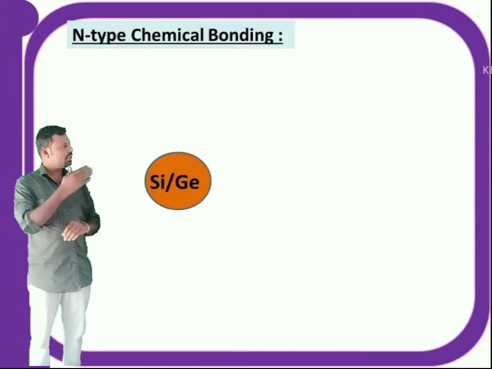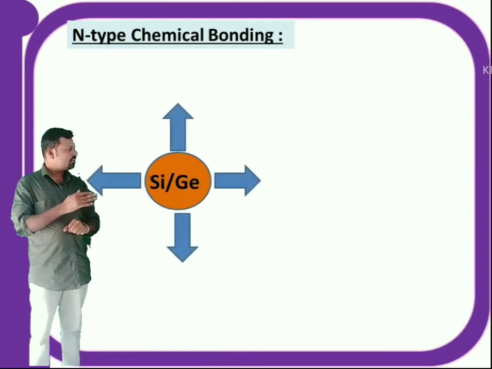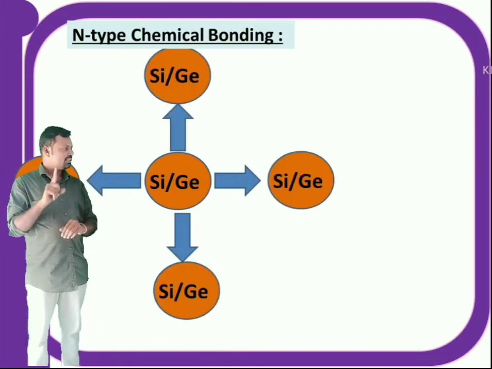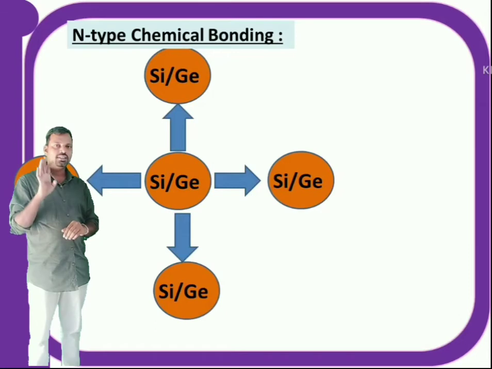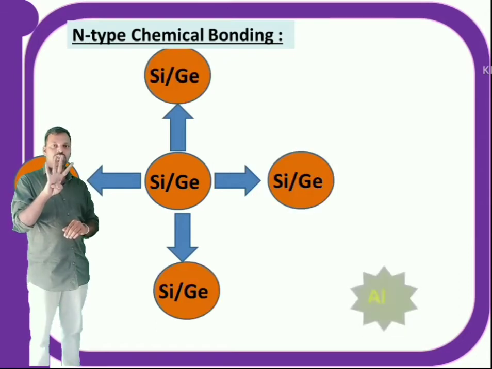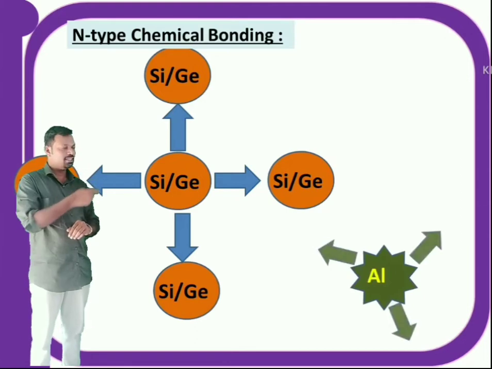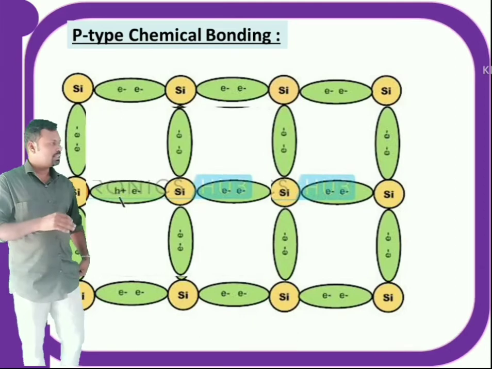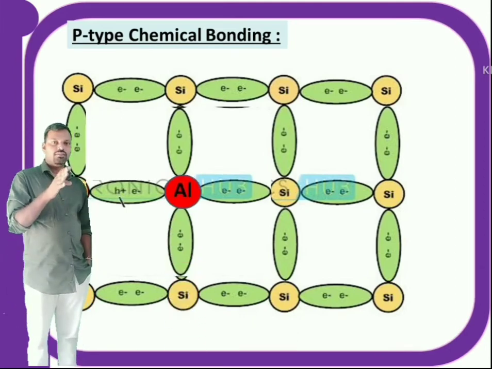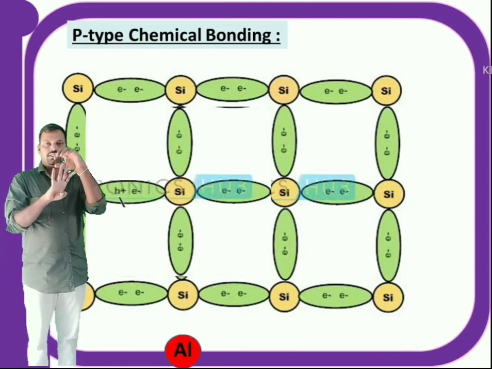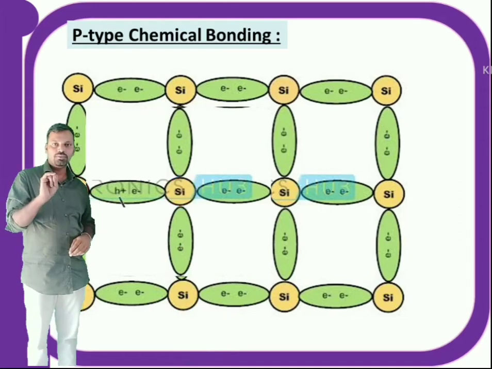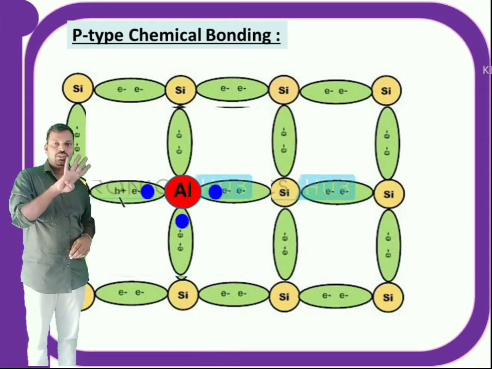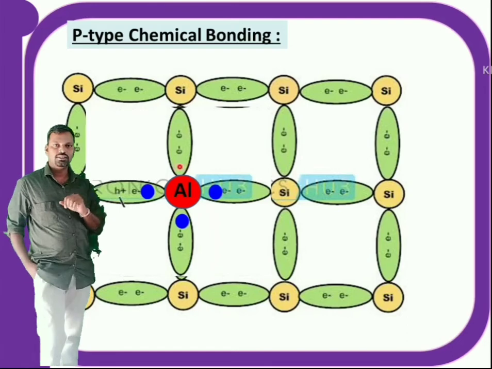You can see here how the holes are created when impurity is added. Silicon and germanium are pure semiconductors. As you know, silicon is ready to form 4 covalent bonds. Now I am replacing this silicon with a trivalent impurity, that means aluminum. Now it occupies the position of the silicon. So if you see here, when aluminum replaces the silicon, before this the silicon was strongly bonded with 4 nearest silicon atoms.